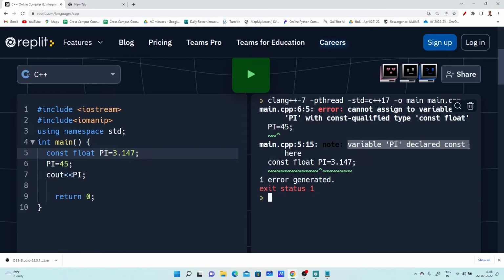Now what is a literal? A literal is nothing but a direct value. This highlighted value is a literal. It's a double literal. What is the type of this 3.147? It is a double literal, and we are assigning it to pi. Afterward pi becomes a floating point variable, but the highlighted value 3.147 is a double. If you want to check, you can.